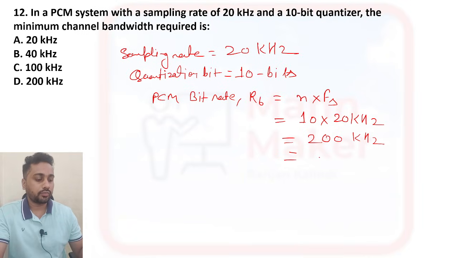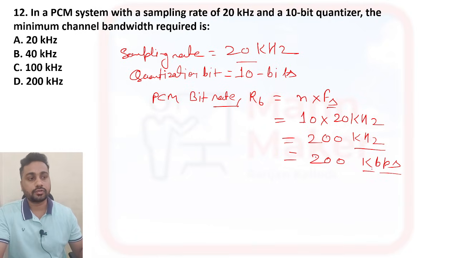Fs is given as the sampling rate, 20 kilohertz, which is a frequency. We can write this one as 200 kbps, because we are calculating bit rate. When we calculate bit rate, the unit will be kilobit per second. So it will be 200 kilobit per second.